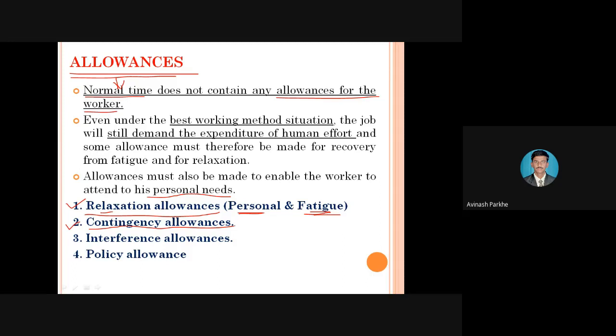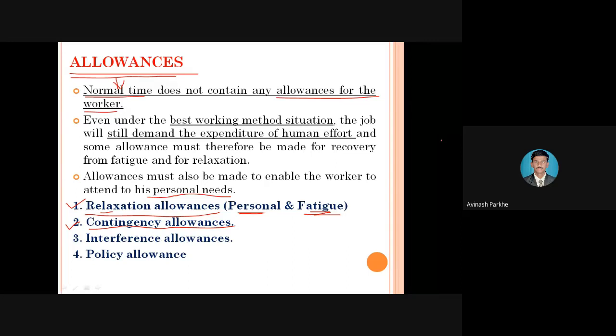These unavoidable reasons that take place in the industry we can consider under the contingency allowance. For example, you have to complete your work within 2 hours. Of that 2 hours, 1 hour and 30 minutes is assigned for working on the machine only. That is your normal time, in which you only perform the operation, and the remaining 30 minutes are given for different types of allowances.